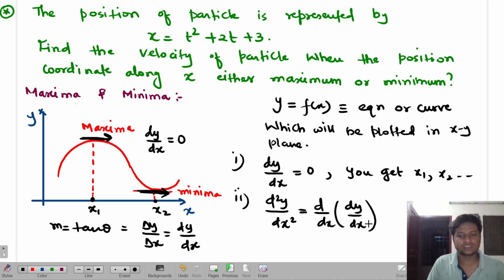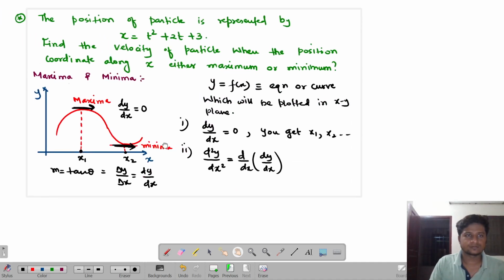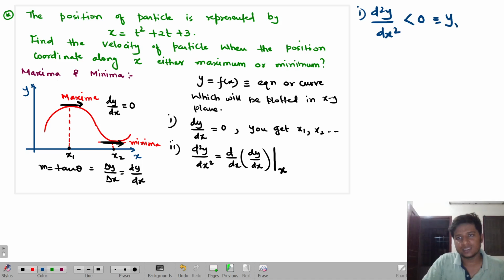When you find this term once again and replace the values of x1, x2 or something like that in this equation, there are three cases. First, if d2y by dx square is less than 0, then y is maximum at that value of x.